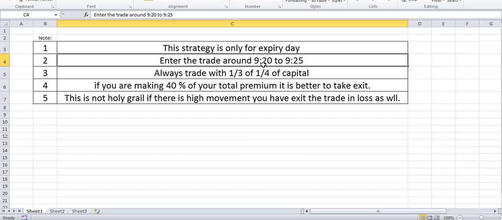Enter the trade around 9:20 to 9:25. If you start this strategy around 9:15, there will be too much volatility. So it is better to wait for 10 to 15 minutes, then enter this trade.